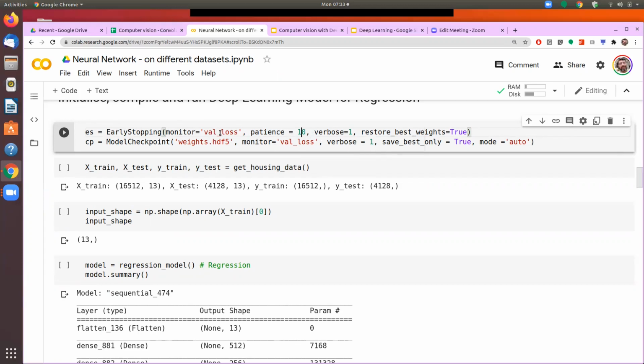And then we are saying that if the patience is 10, it means that it is going to wait for 10 different epochs. What is it that it's going to monitor? It will monitor the loss on the validation set. That is what is called the val loss. It means that on the validation set, monitor the loss.